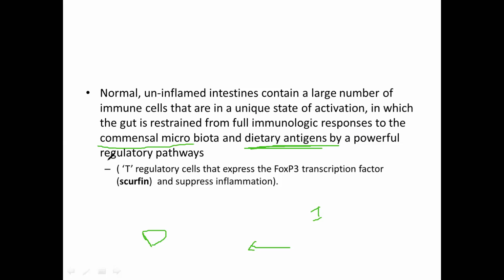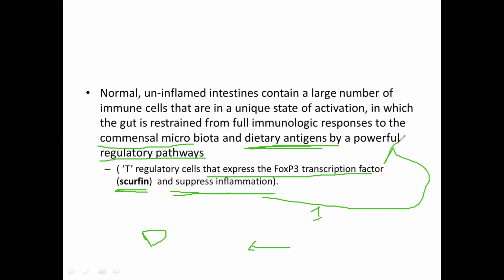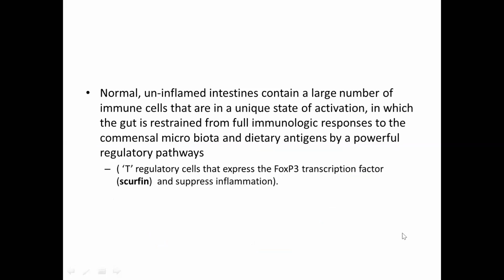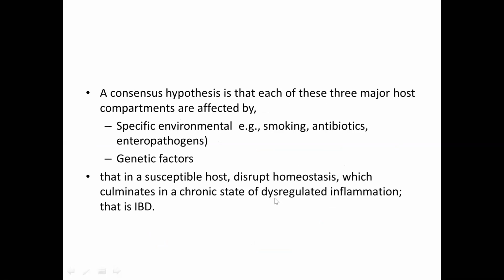That is because of a pathway, or you can say a regulatory pathway, that exists, which is expressed by the FOXP3 transcription factor, also called scurfin. Many of you know or may know scurfin. This suppresses inflammation, or you can say this controls the immunological response. So that's why there is no full immunological response against this commensal microbiota.